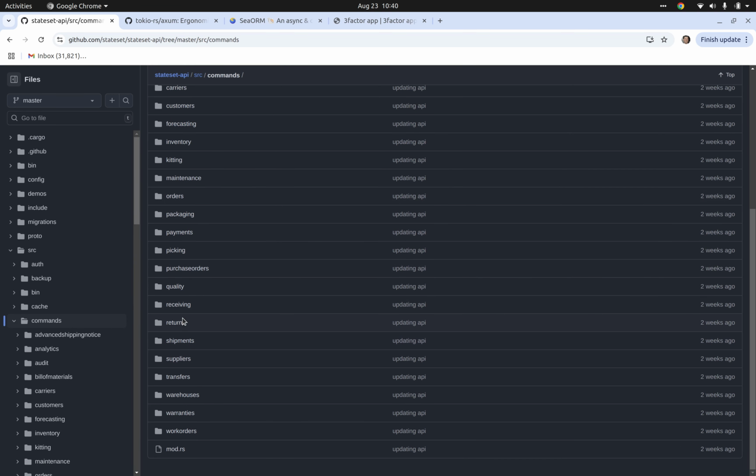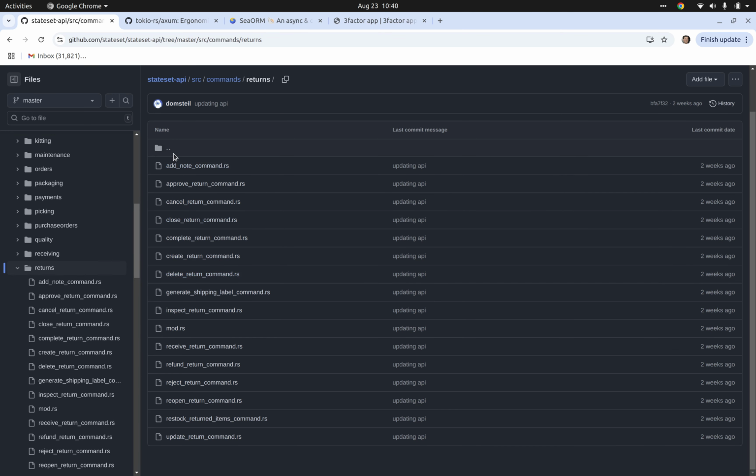So if we're looking at returns, and we want an agent to approve a return, cancel a return, close a return, create a net new return, generate a shipping label, we can define these different commands and then tie them to specific handlers. And then the handler is wired up to the main Axum web server.